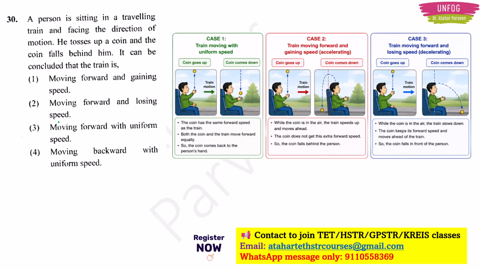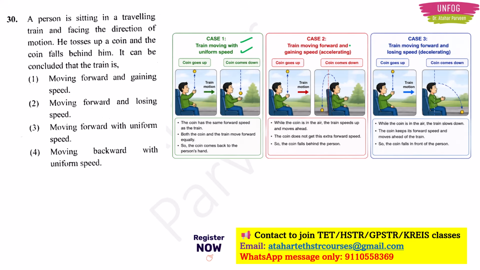First case is that the train is moving with uniform speed. This is ideally not possible, but if the train is moving with uniform speed, it is just like you are on the earth. Earth is also moving, right? You cannot feel that earth is moving, right? So if the train is moving at a uniform speed, then you will not feel that the train is moving, and nor will the coin feel. So that's why if you toss the coin, it will come and fall in your hand only. So the train movement is not disturbing that coin in this first case.